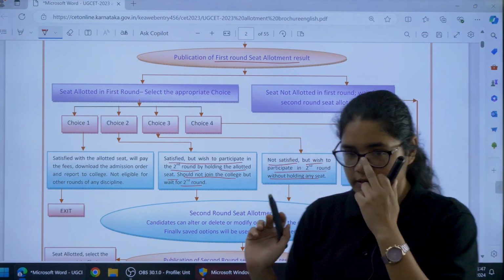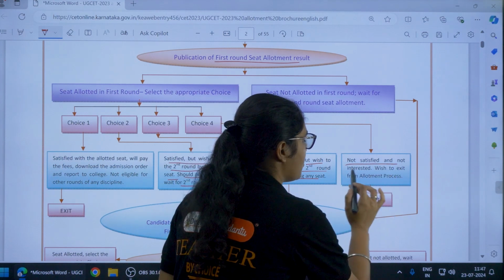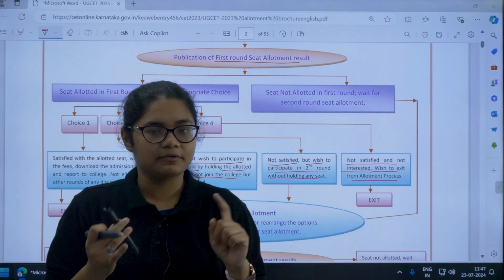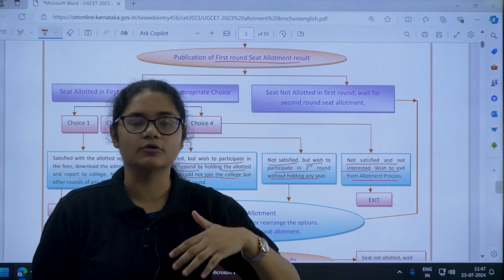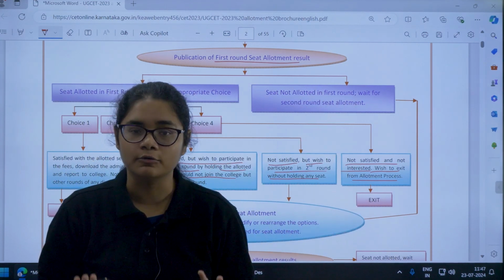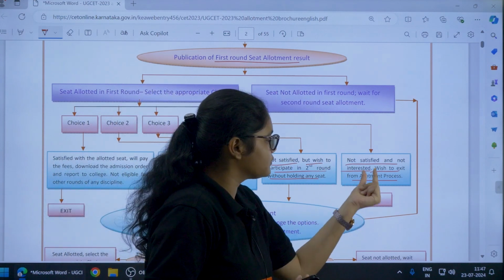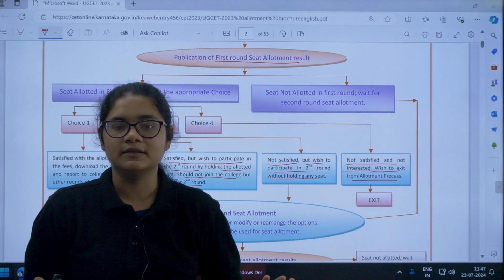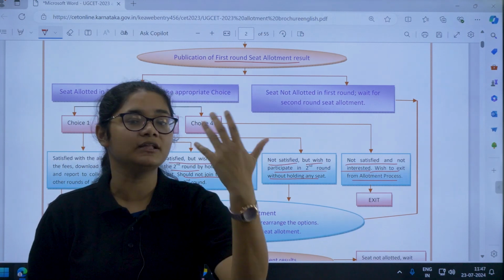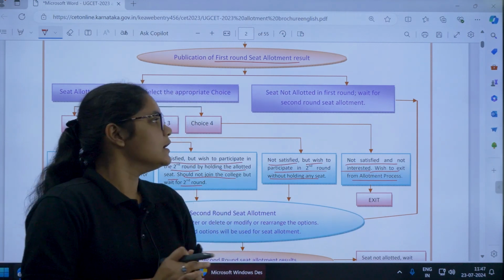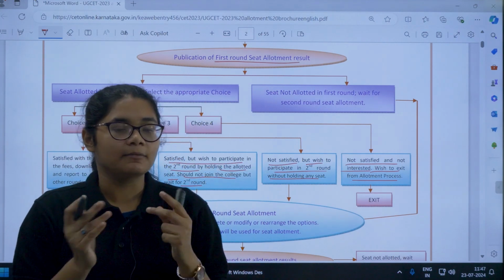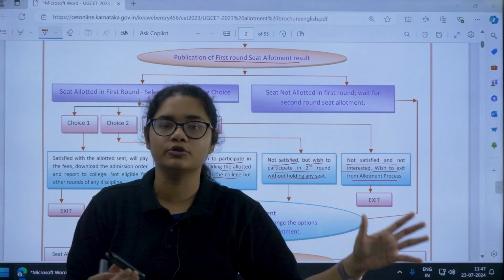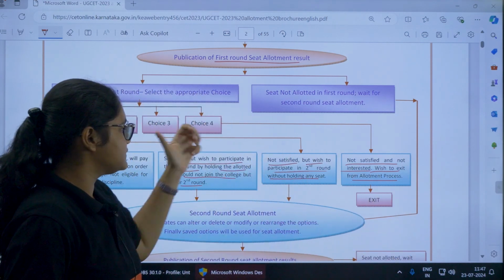Now choice 4 is very simple: not satisfied and not interested, wish to exit the allotment process. In that case, you are not happy with the college and you do not want to go further in the counseling process, you do not want to participate further. So if you select this one, you are exiting the counseling process. You will no more be considered for the next rounds of counseling. Clear? Now, as I told you in the starting, after the publication of the first round seat allotment result, there will be 2 cases. Either you will be getting a seat or you will not be getting a seat. If you get a seat, you have these 4 options.